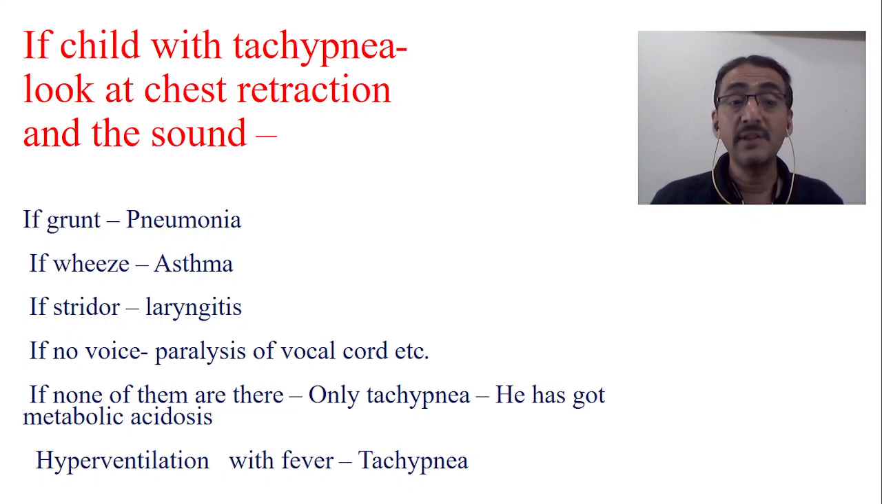So if none of them are there, and the patient is having tachypnea: tachypnea with grunt, we know pneumonia. Tachypnea with wheeze, asthma. Tachypnea with stridor, maybe laryngitis. Tachypnea without any sound may be there in case of paralysis of the vocal cord. But if none of them are there, and only tachypnea is there, without involvement of the respiratory system, without involvement of the cardiac system, then we should immediately think about metabolic problems.